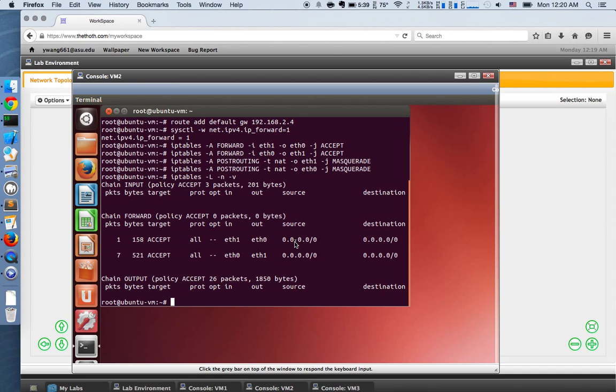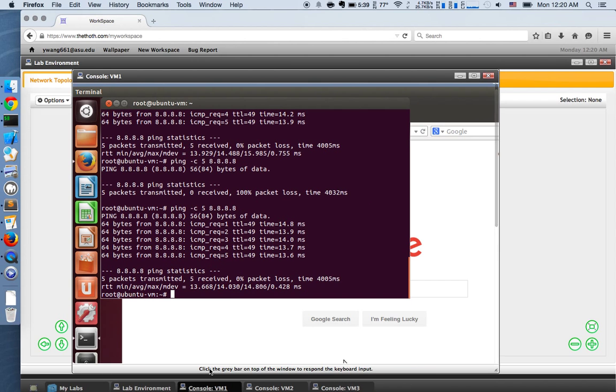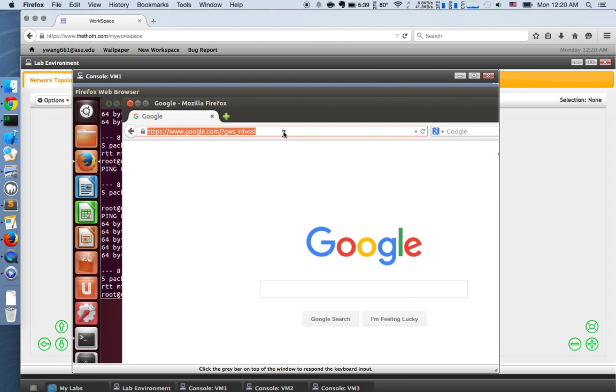Then I enable NAT traversal and forwarding on VM2 and also on VM3. And finally, I can ping successfully from VM1 to both interfaces on VM3 and also 8.8.8.8, and I can also access the internet from VM1. Okay, that's it.